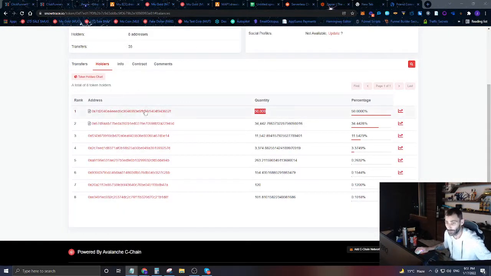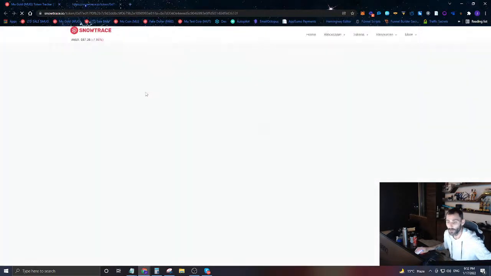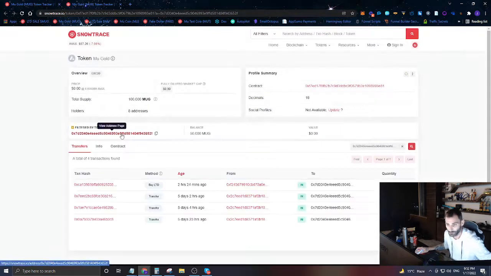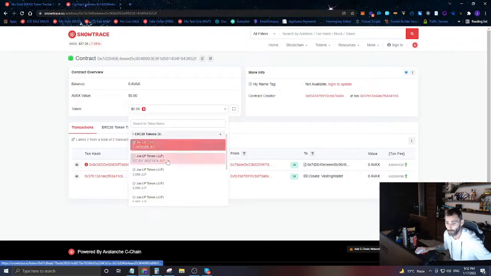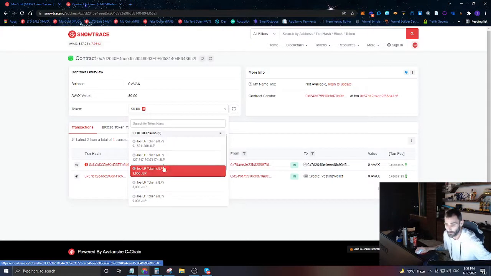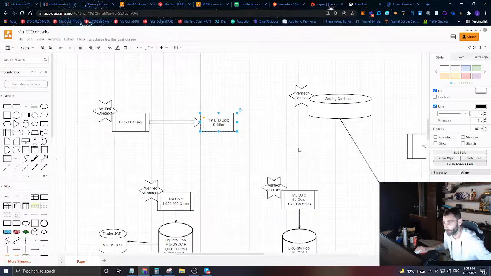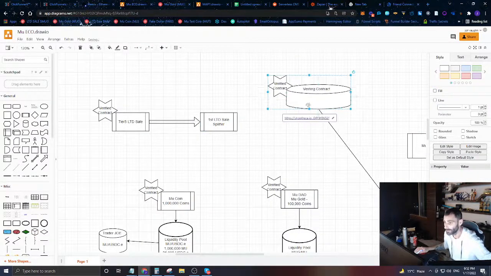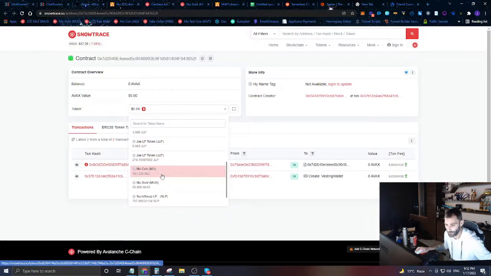So what we're going to do is we're going to look at these contracts here. All right, so let's just look at these contracts. We're going to look at this number 1 contract. And we can see that this is a contract that actually holds a whole bunch of tokens. If you look at our ecosystem, this is actually this vesting contract right here. If we go in and look, we can see it's the same contract. It's this vesting contract right here.